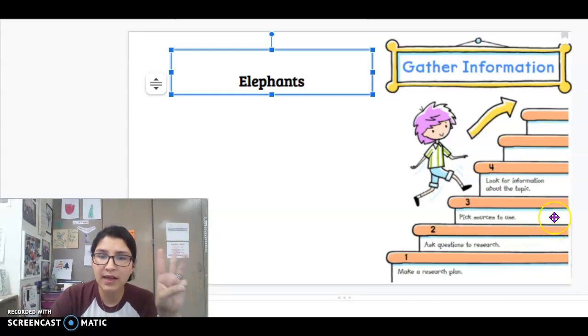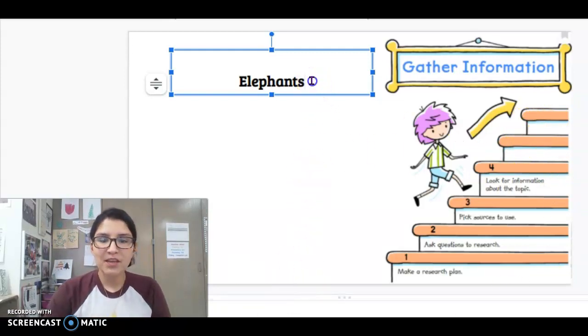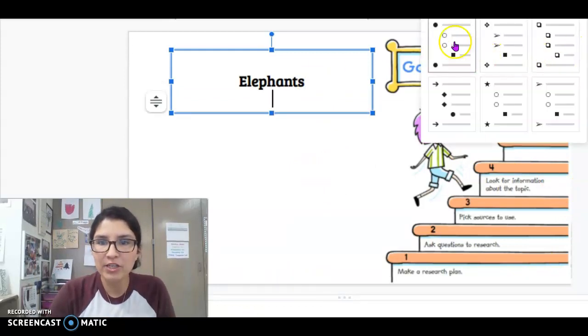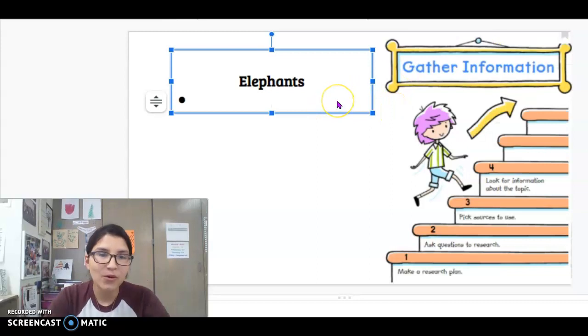Step 3, we have to pick sources to use. And we'll focus on that when we get to that part, okay? And then step 4, look for information about the topic. And we'll also talk a little bit more about that when we come to step 4. And then step 5 and 6, which you can't see, is when we present over our information that we found about elephants, our research. So let's go ahead and start talking about questions.